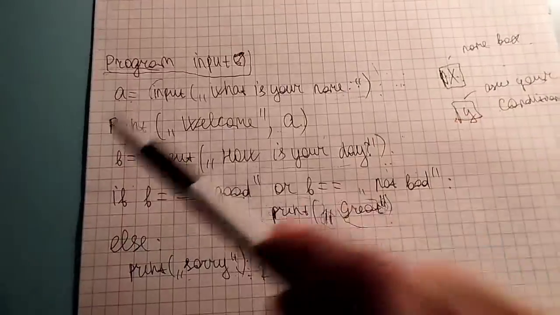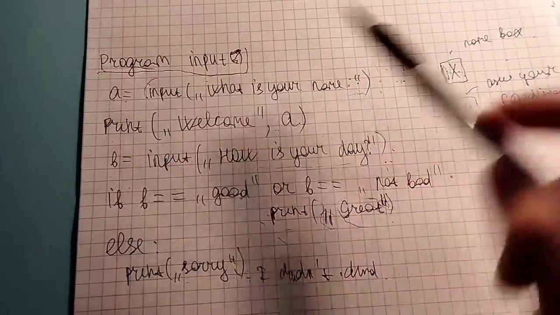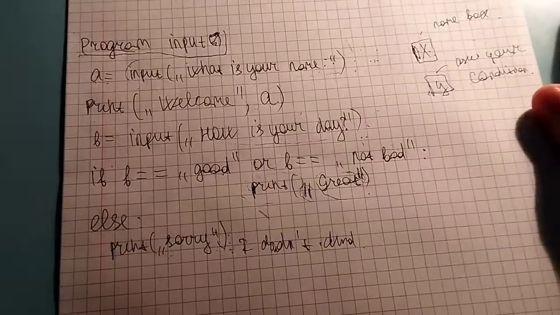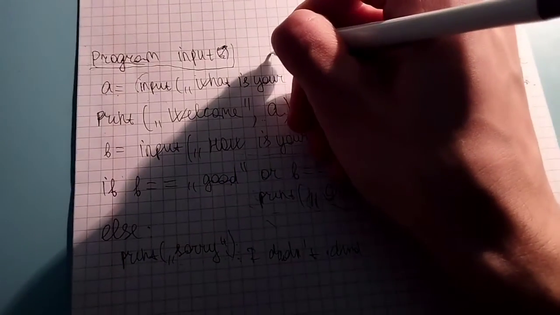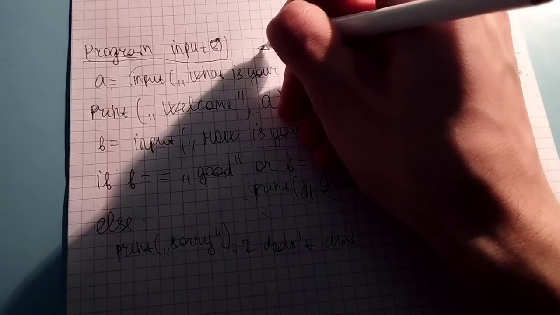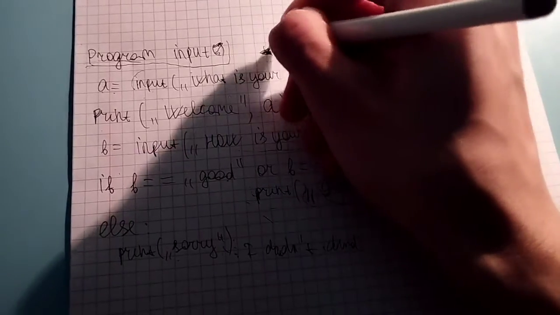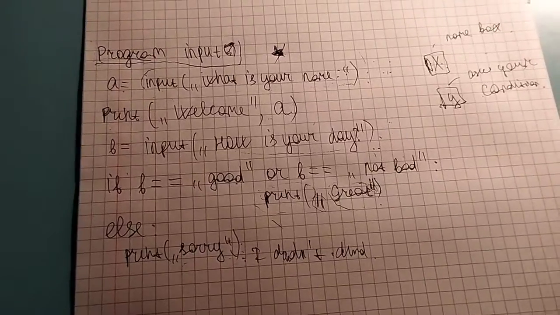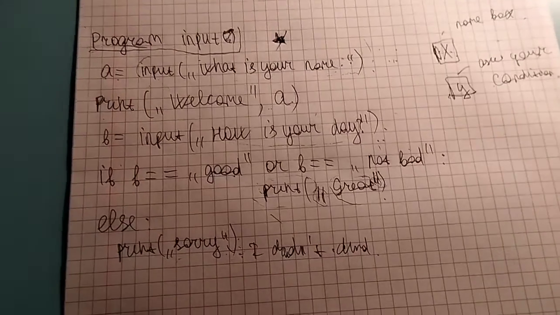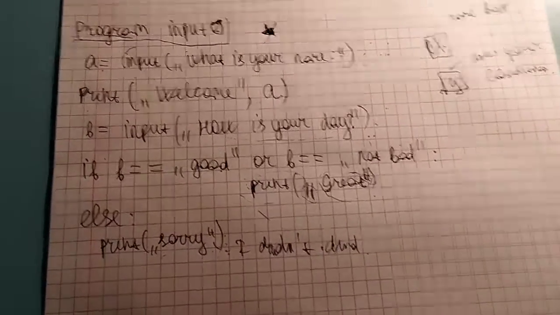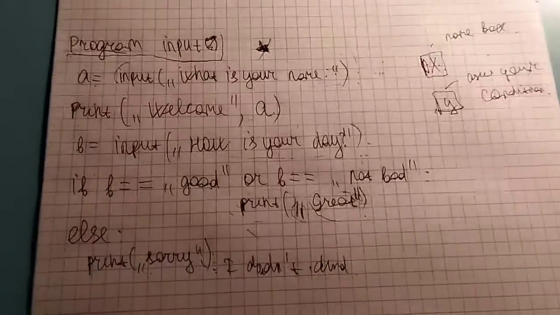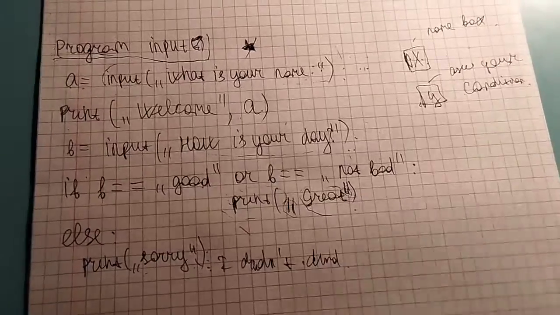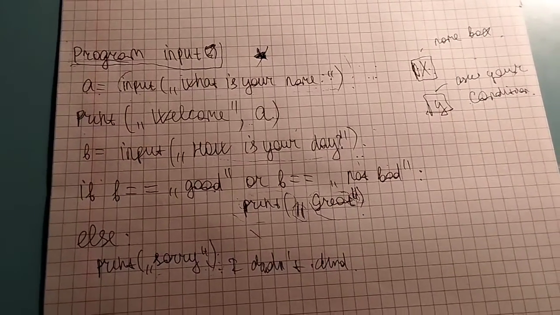I wrote here a equals input, what is your name? What does that mean? That means when you start the program with the run button in PyCharm, it looks like this. I will show you in the next video. When I start talking about PyCharm, I will explain everything in detail for the people who want to learn and start with PyCharm.